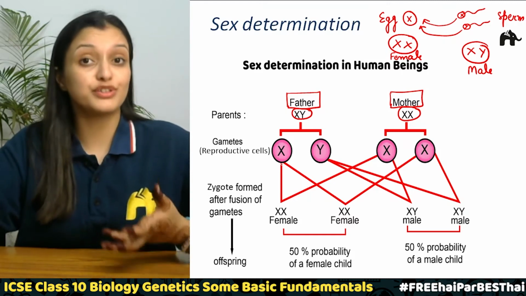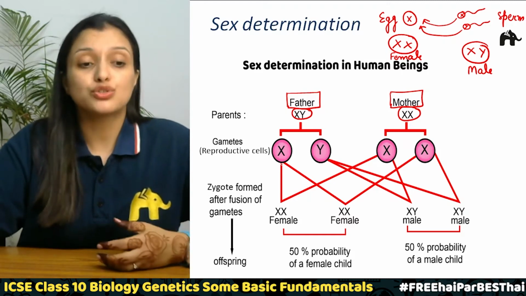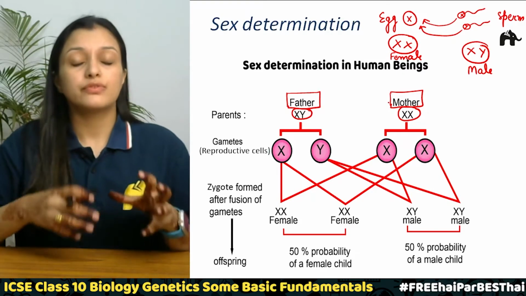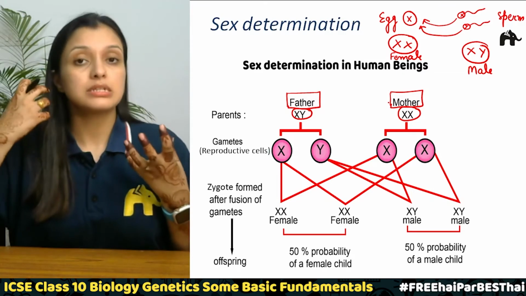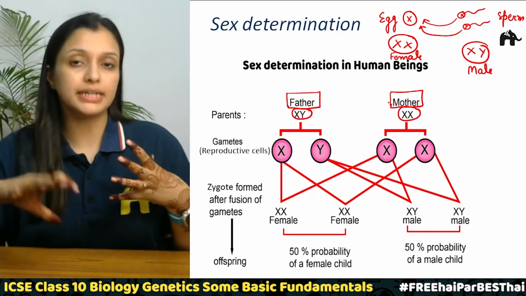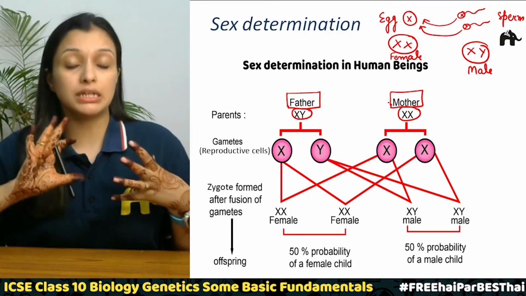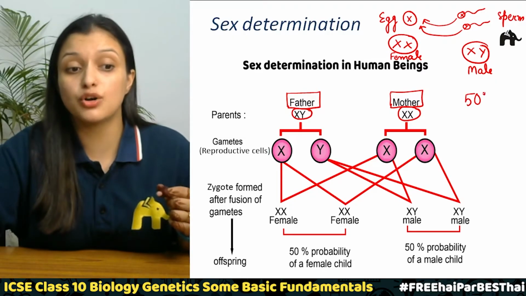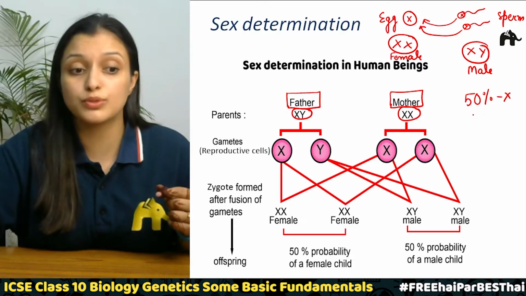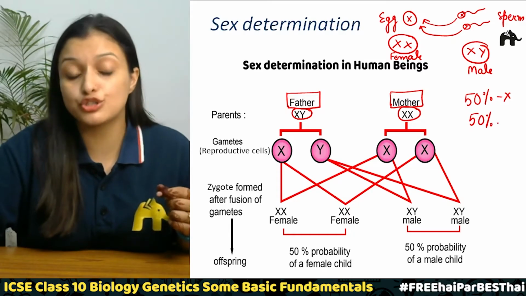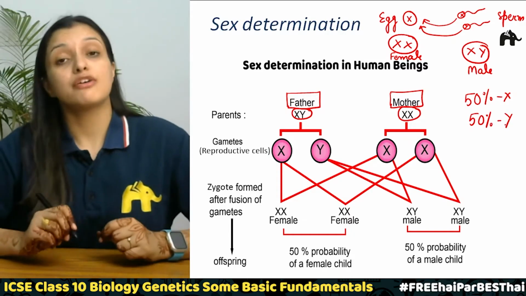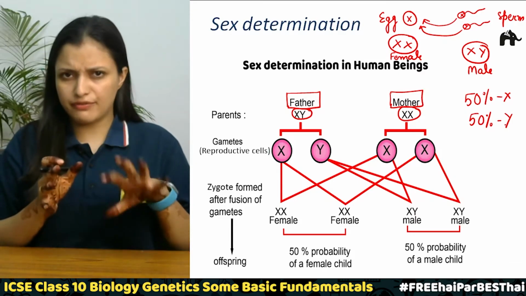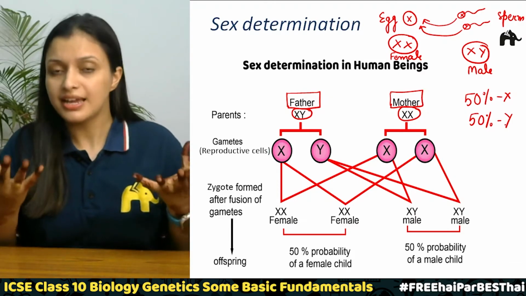Now, which sperm fertilizes the egg, right? So when after intercourse, this fluid is discharged into the female reproductive tract, in that 50% of the sperms have X chromosomes and 50% of them have Y chromosomes. So this means there are equal chances of having a daughter and having a son. Correct?